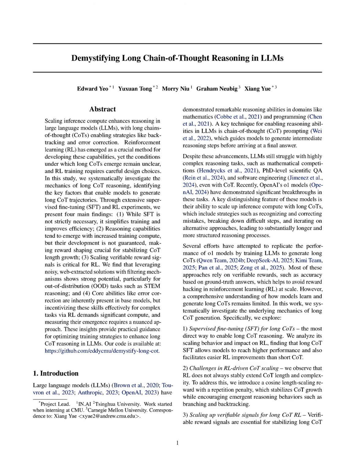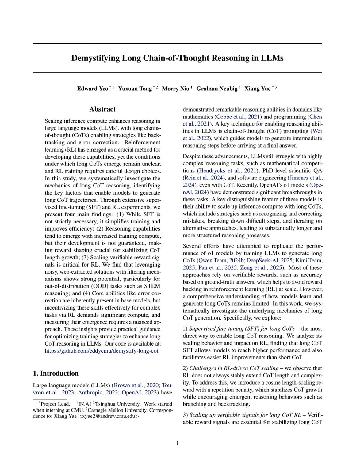The proposed method aims to address the challenges associated with generating long chain of thought, COT, sequences in large language models, LLMs, particularly focusing on improving the stability and effectiveness of reinforcement learning, RL, for long COT generation. Specifically, it tackles issues such as the instability in extending COT length and complexity during RL training, which can hinder the model's reasoning capabilities.